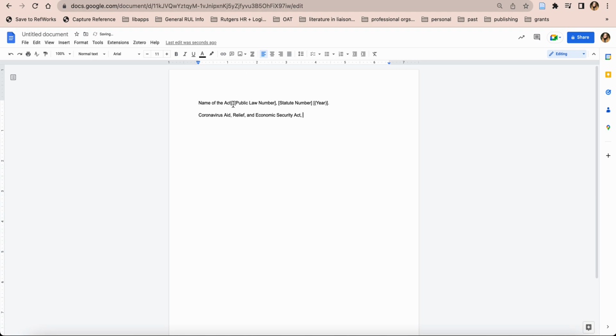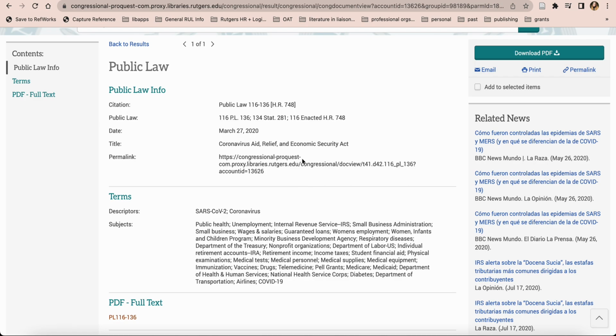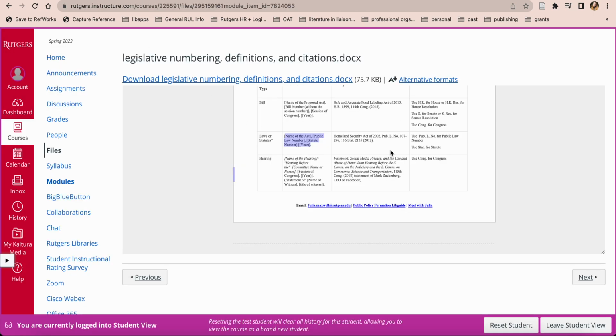Then it looks like we've got a comma here. Then we need our public law number. I'm going to go back to my handout and just double check here. I see that public law number is abbreviated, and then we've got the session of Congress, dash, the number of the law.